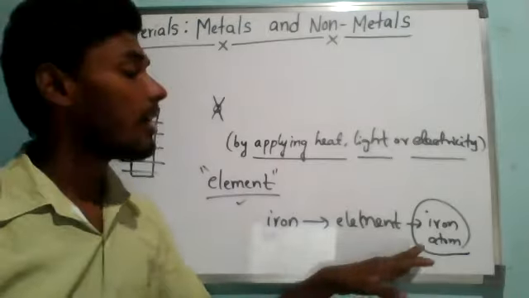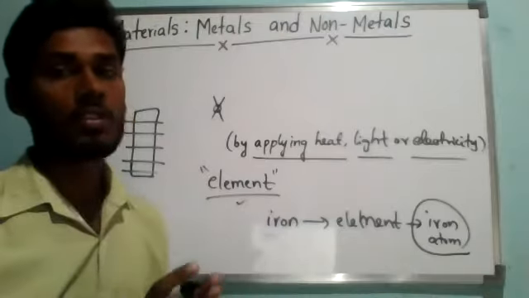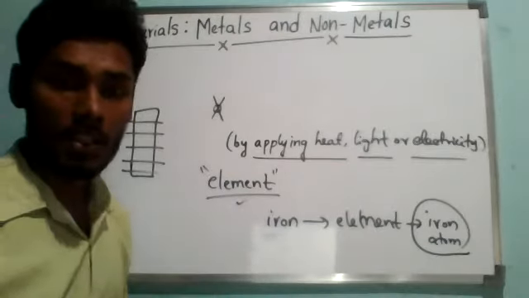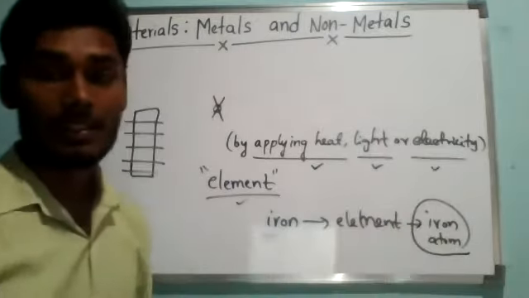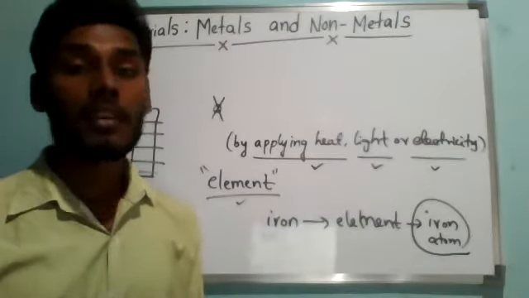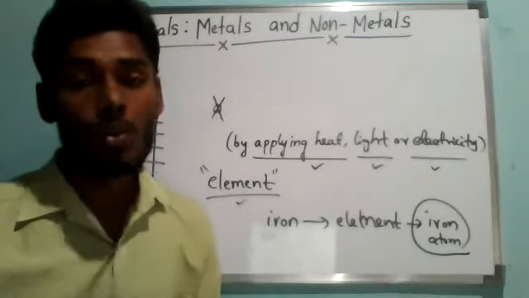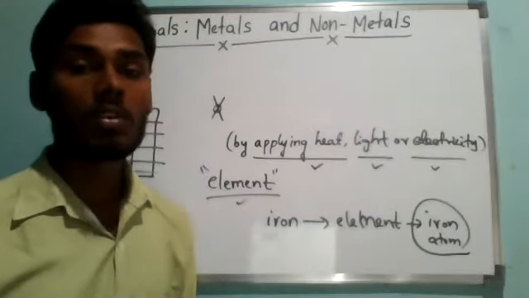These atoms cannot be broken into simpler substances by any chemical reaction like applying heat, light or electricity. So iron is an element because it cannot be broken down into two or more simpler substances by the usual methods of carrying out chemical reactions.